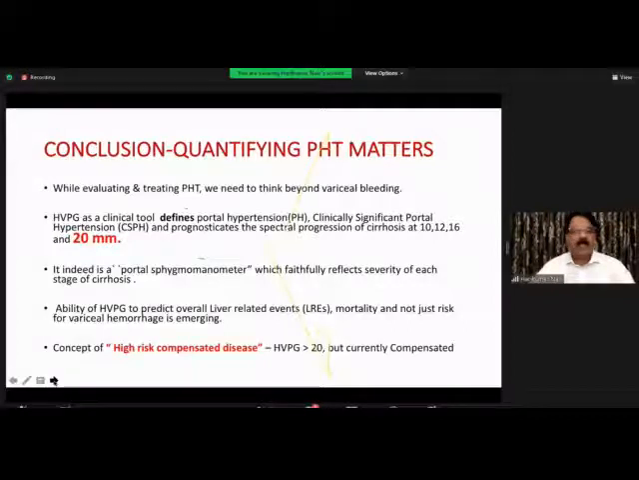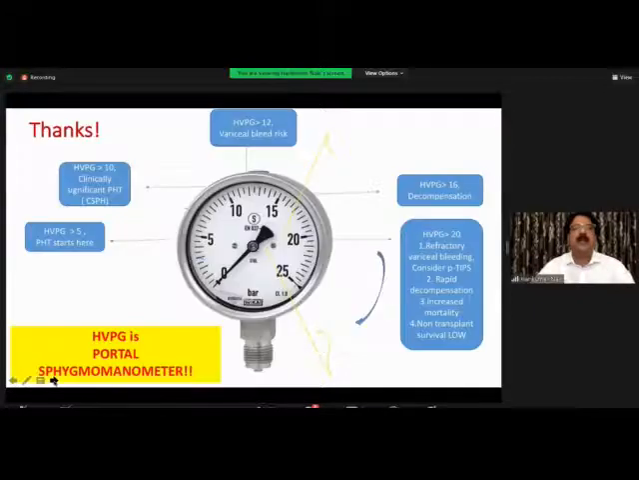The concept of high-risk compensated disease: a compensated disease, no varix, small varix, but then HPPG is more than 20 is a high-risk compensated disease. This concept has to be recognized now. Thank you all for patiently listening. I have just put it up as a portal sphygmomanometer showing the various numbers signifying spectral progression. Thanks again. Thank you very much.